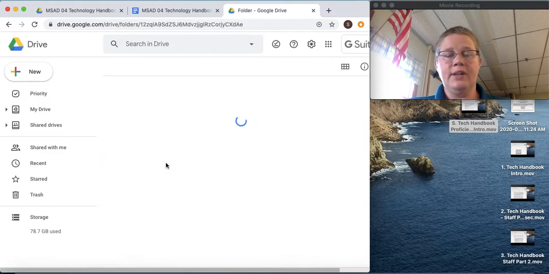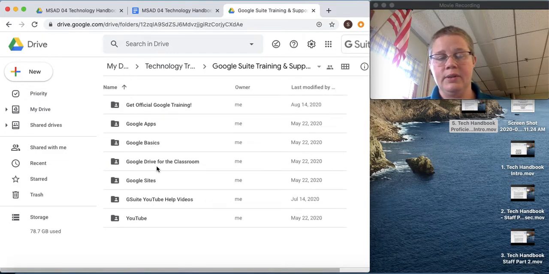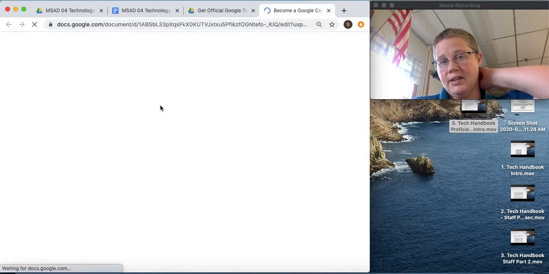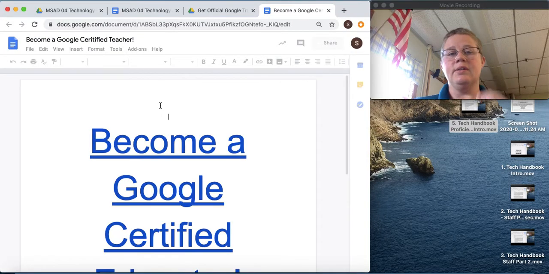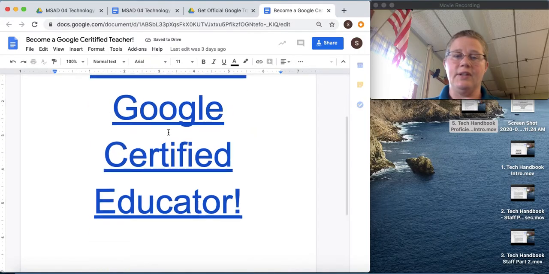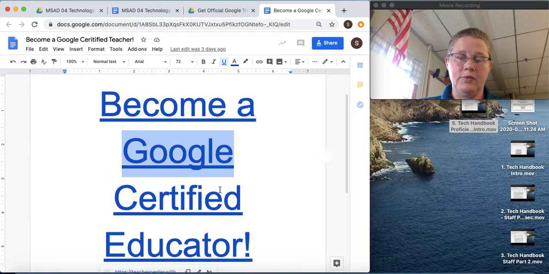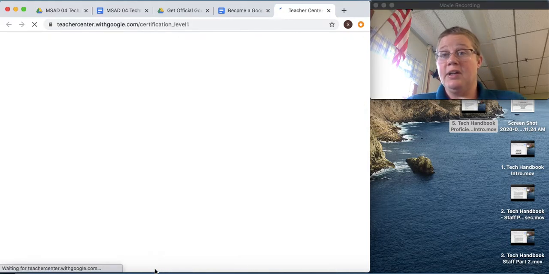G Suite training and support. So we have a lot in this one. You can actually get official Google training, become a Google certified teacher, or get just Google certified. Get Google certified training. So this is kind of neat, and I actually would encourage everyone to become a Google certified teacher, Google certified educator. We have at least one staff member I know of who has done this, and there may be others I don't know of.